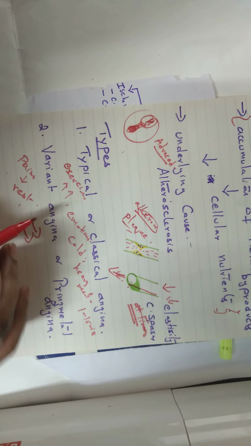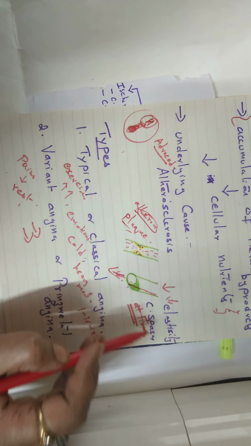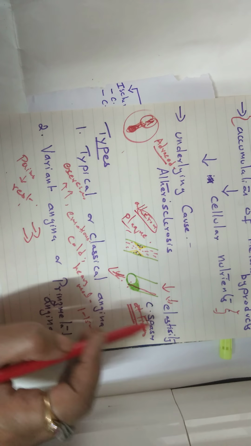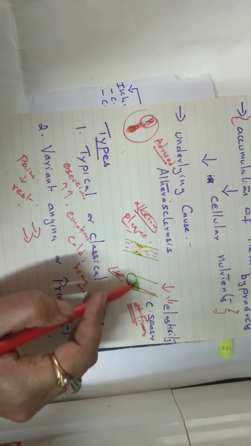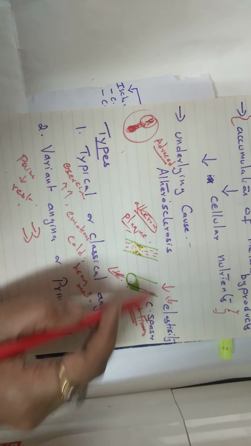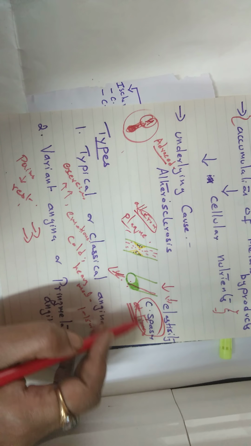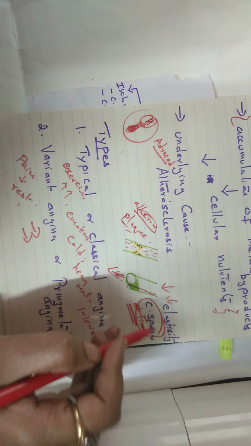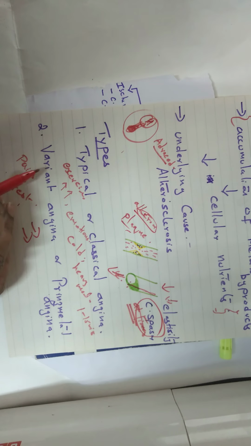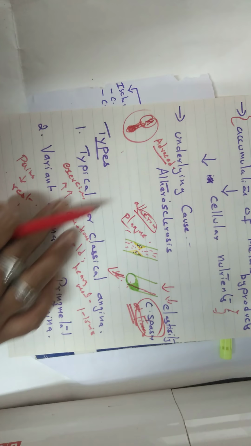But it is due to coronary spasm, that is, a severe contraction of the coronary blood vessels, which is the reason for variant angina.